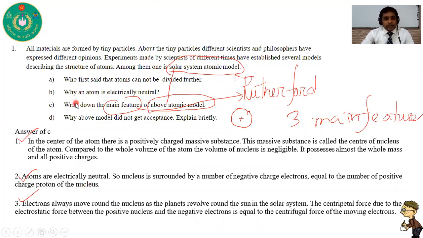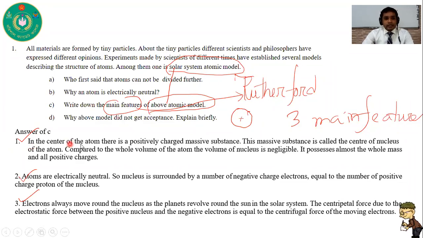So from the question, write down the main features of above atomic model. Above atomic model means solar system atomic model, and you have to find out who gave this solar system atomic model. Yes, you know that this is given by Rutherford. So you have to write Rutherford's main features. There are three main features.